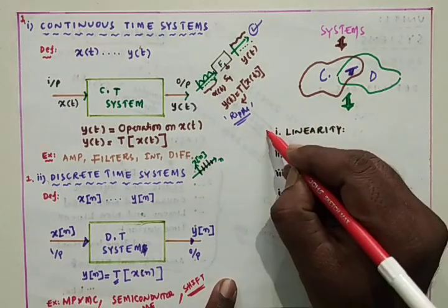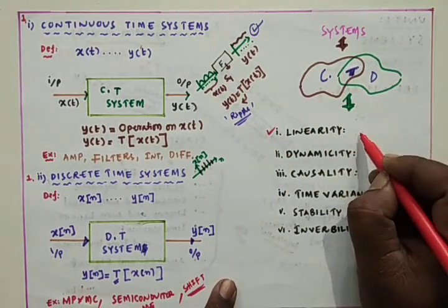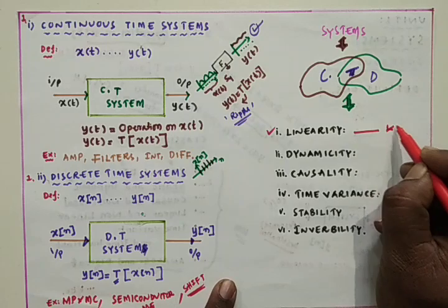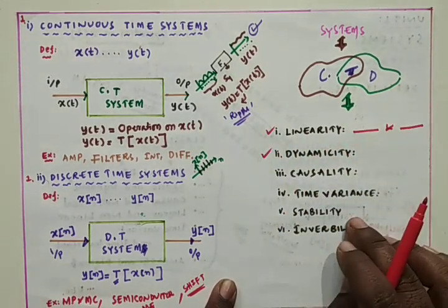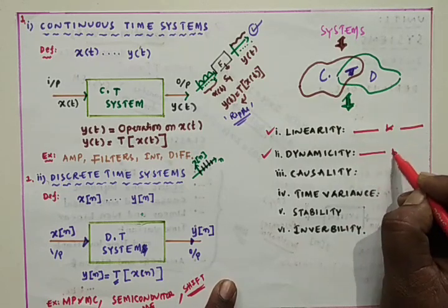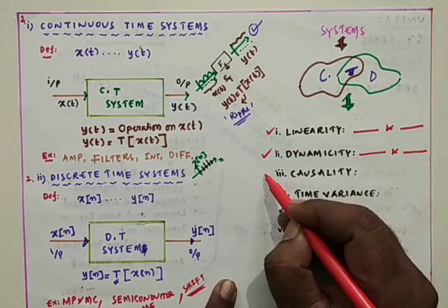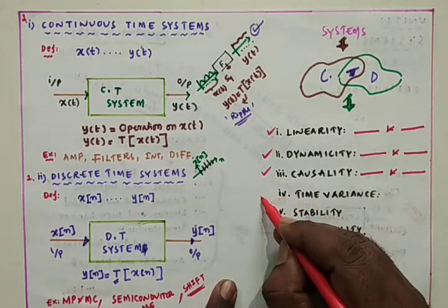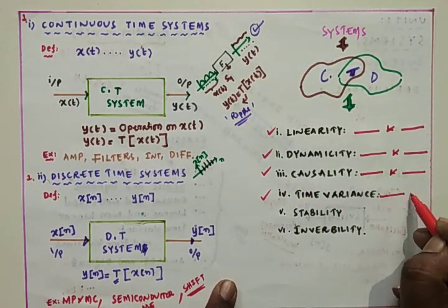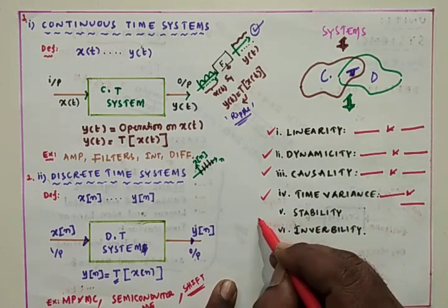First one is linearity, so the system will be a linear system and a non-linear system. Next one is dynamicity, that is, static system and dynamic system. Causality, causal system and non-causal system. Time variance, time variant system, time invariant system.